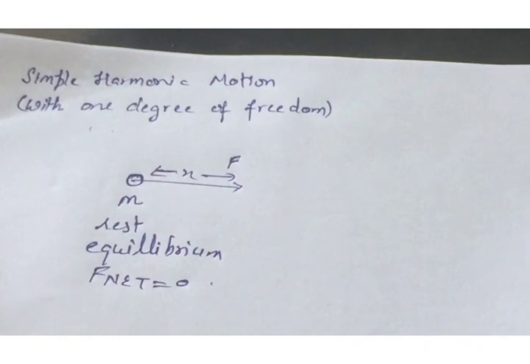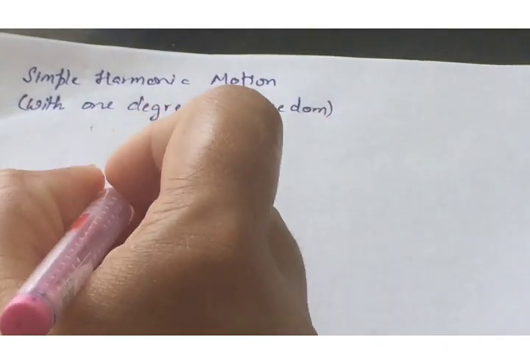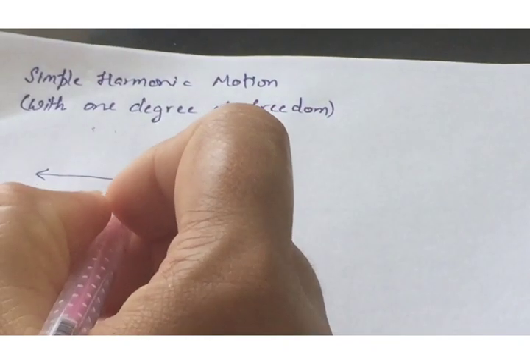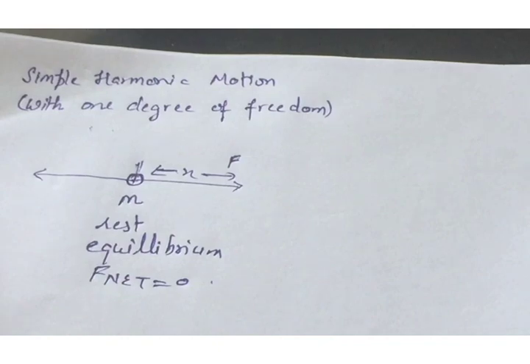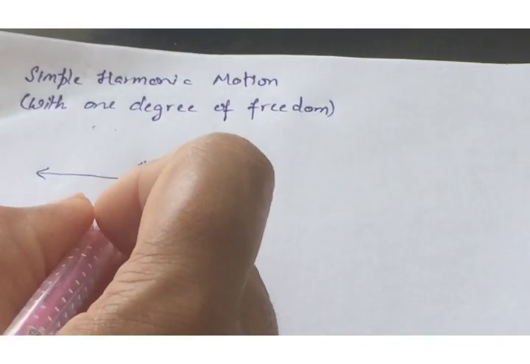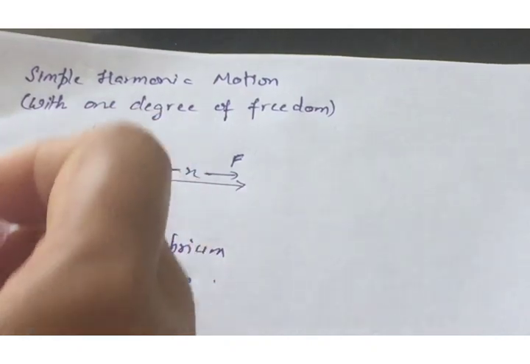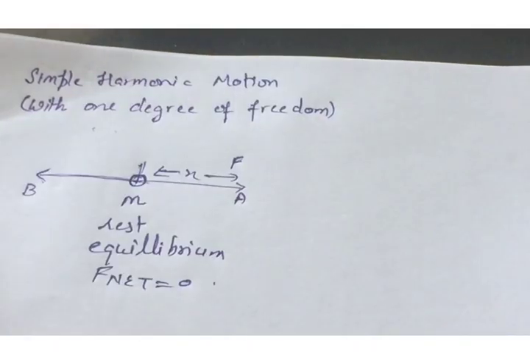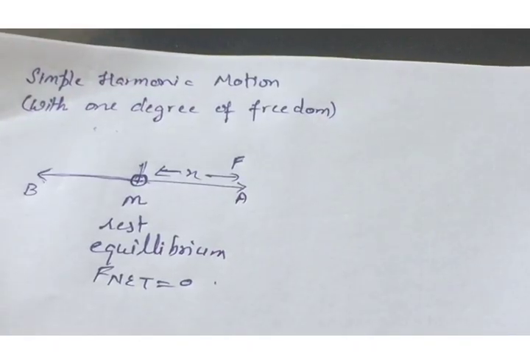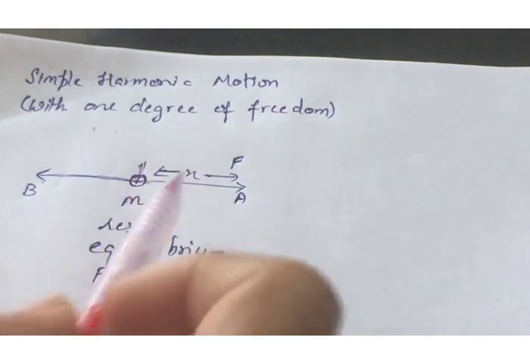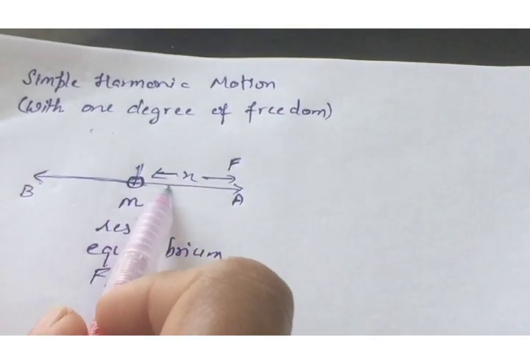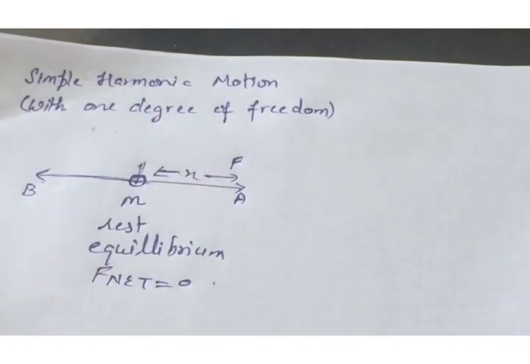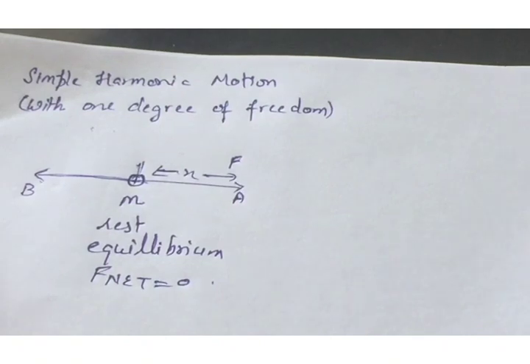and after releasing the force, the particle moves towards the mean position, and it will not stop at the mean position or the equilibrium position. Due to inertia, it continues its motion to the extreme point B, and the force makes the particle move to the extreme point A. If the particle covers equal distance on both sides, then this type of motion is known as simple harmonic motion.